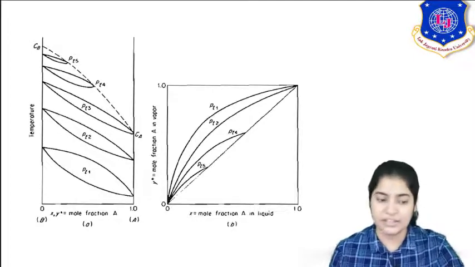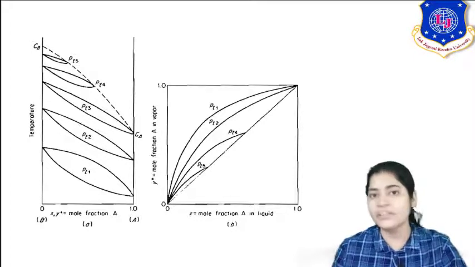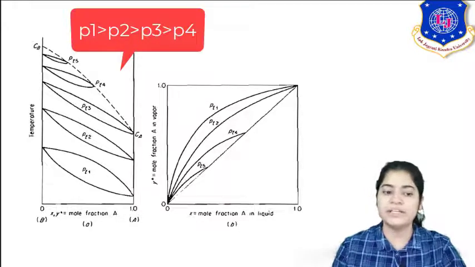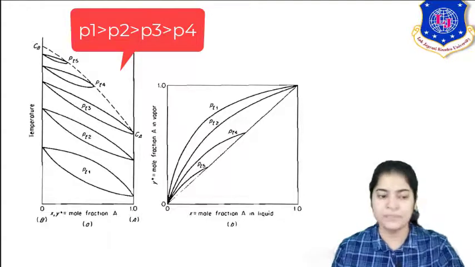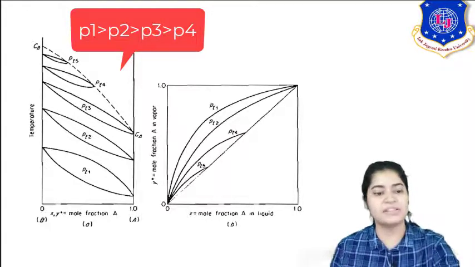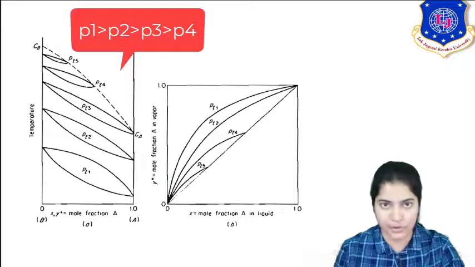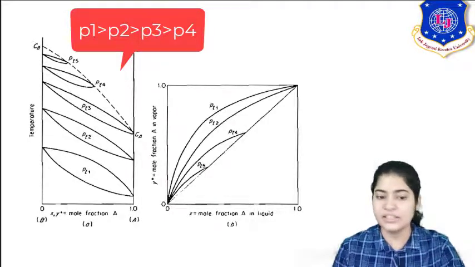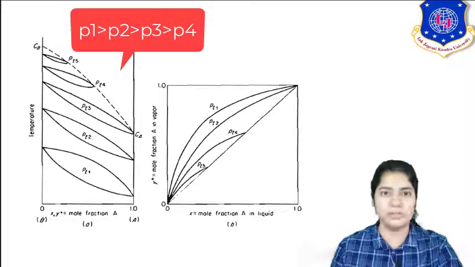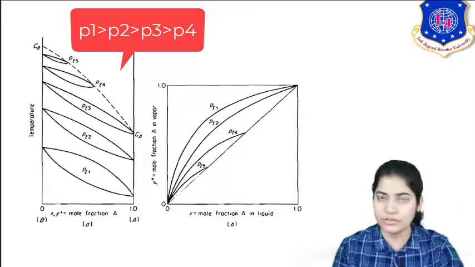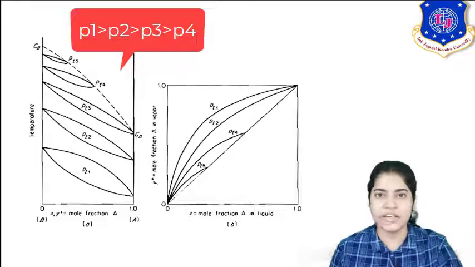The second case, when I am keeping another constant pressure PT2, that PT2 is more than PT1. At that time the TXY diagram curve has now gotten narrow. And see the corresponding plot in the XY diagram, for PT2 the difference between y and x has decreased. Similarly at PT3, which is further more than PT2, hence a more narrow curve. Similarly you can see it in the XY diagram.